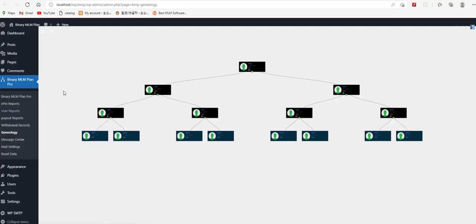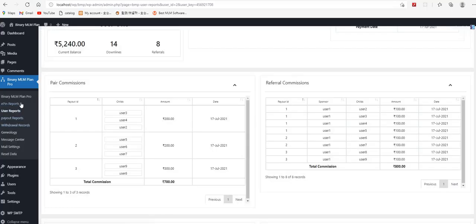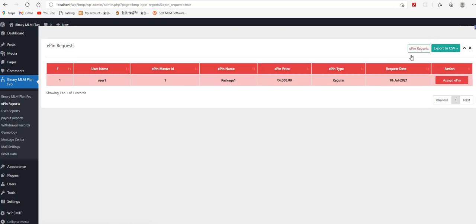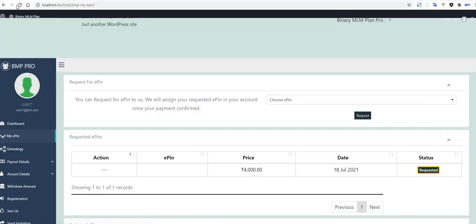Now I am coming to the admin section, and here in the EPIN reports you will see one new request has come. In EPIN requests, this is the assign EPIN. Whatever EPIN is available will be assigned automatically to that member. So this EPIN has been assigned. If I check here on the front end,